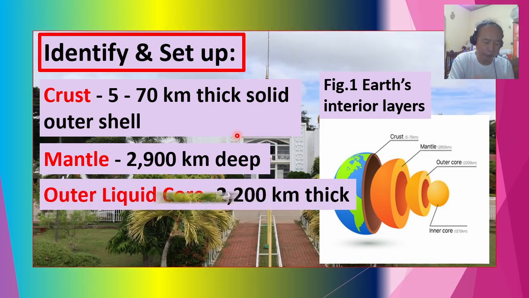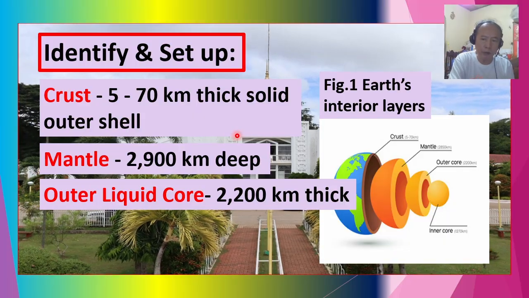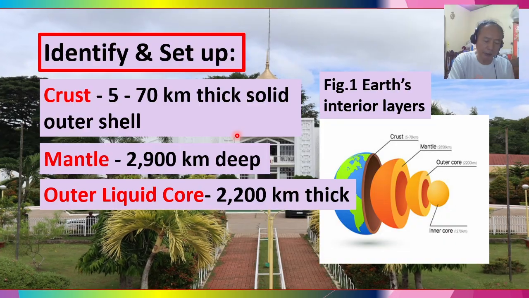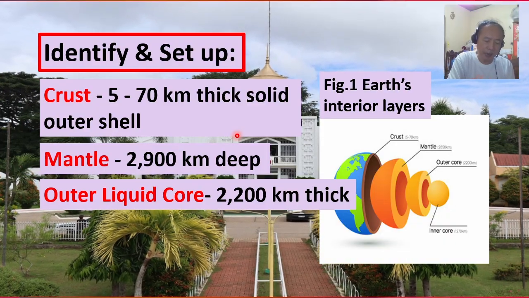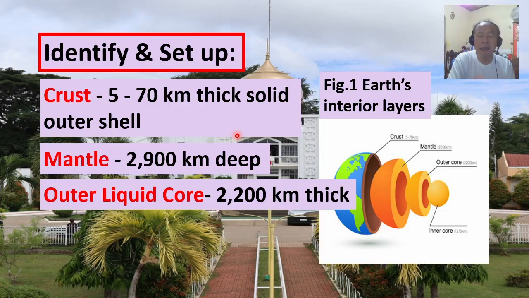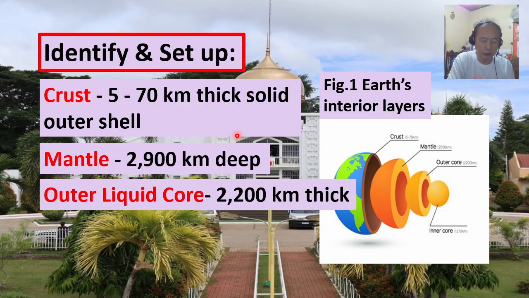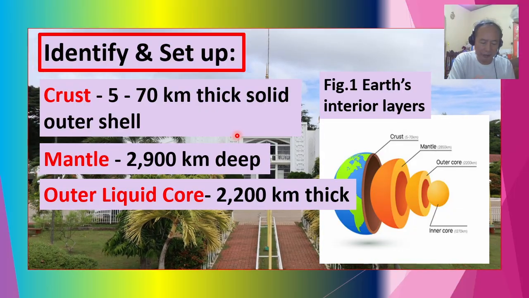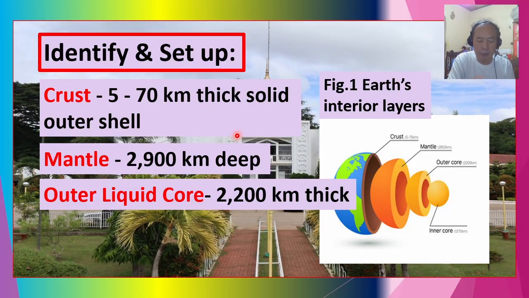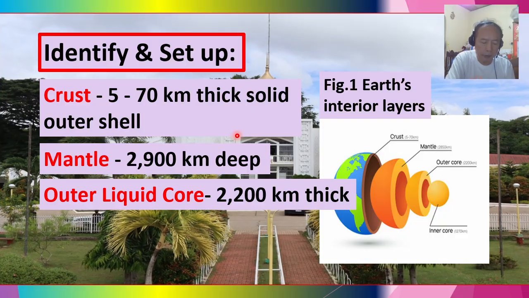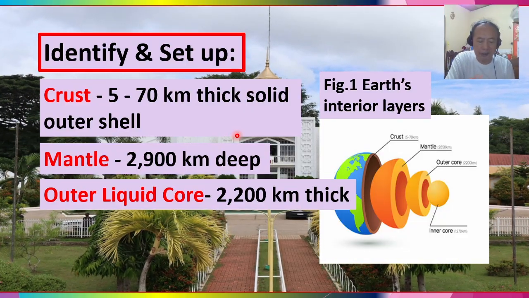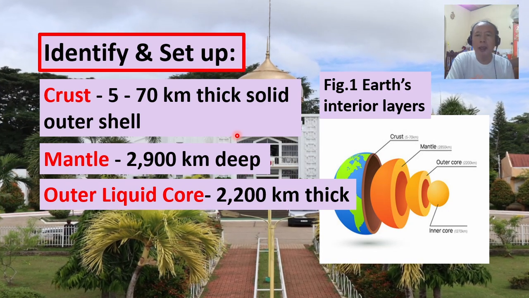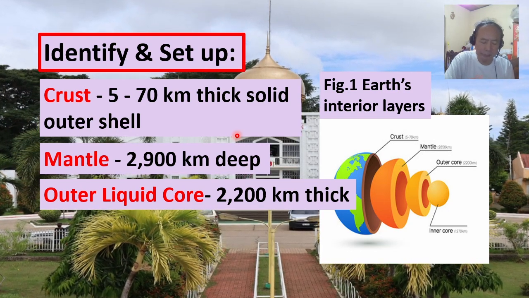The third layer is the outer liquid core, 2,200 kilometers in thickness. A highly dense liquid layer composed mostly of molten iron and nickel. As the Earth rotates, the movement of this electrically conductive liquid generates our Earth's magnetic field.